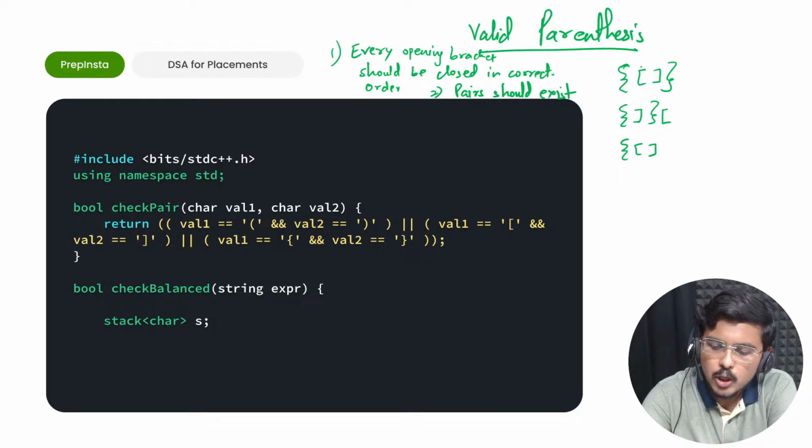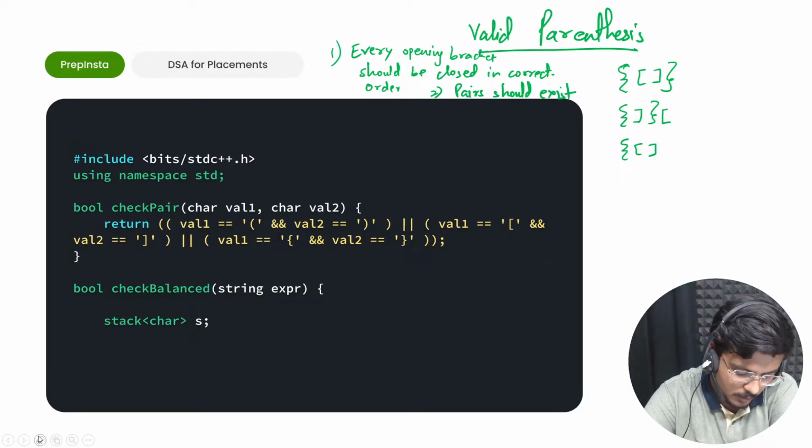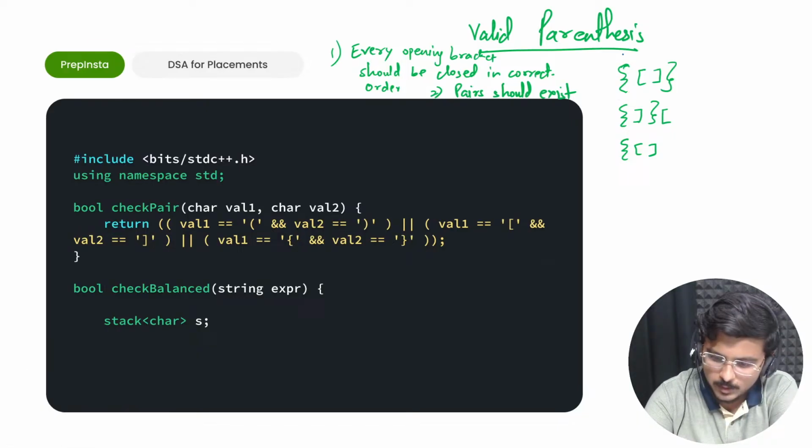Fine. So if you see, this is the opening bracket. For this, rather I'll take a different ink so that you can be well in line with what I am teaching. So this is an opening bracket. Fine. For this, a pair exists. Is this an opening bracket? Yes. For this, a pair exists. Yes. So this is verified.